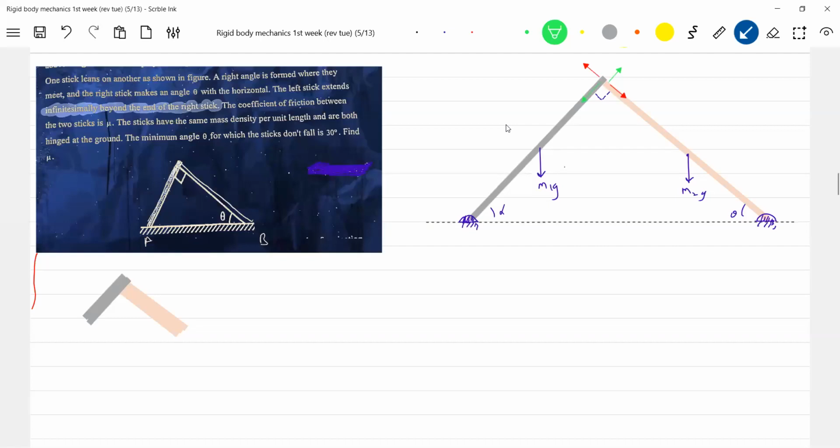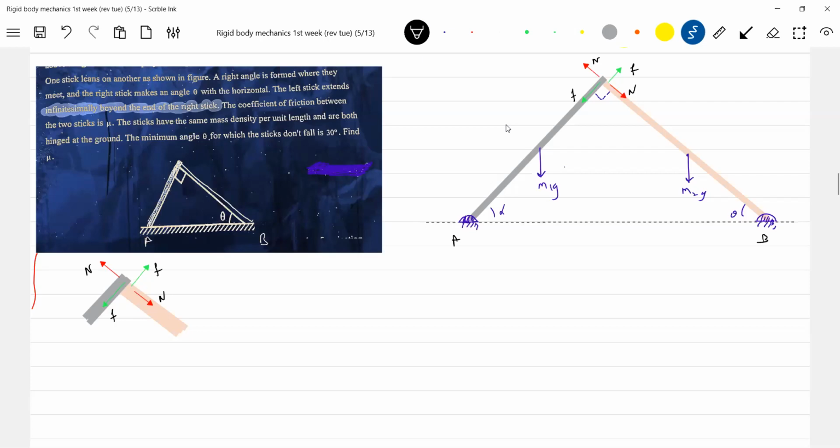Okay, so here I can show things clearly. This should be the friction. The friction on this will be like this. Normal contact, there's a normal contact. I think the assumption of direction of friction is very crucial in the problem. So there's a point A, you take it. There's a point B. Okay, now get into the calculation part.